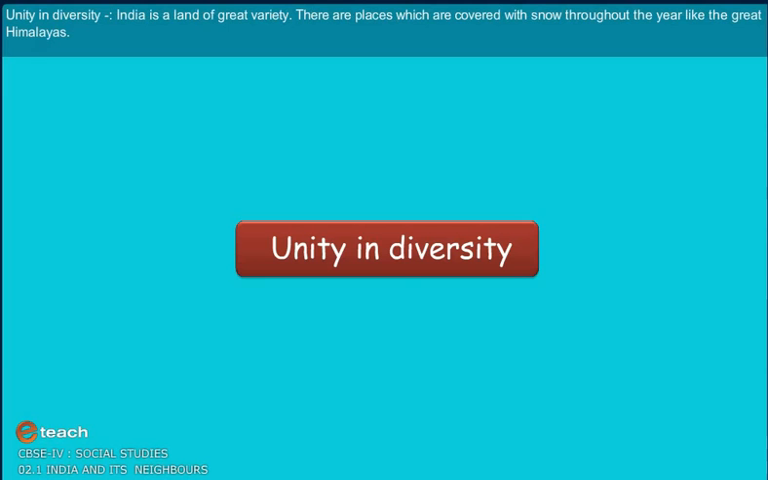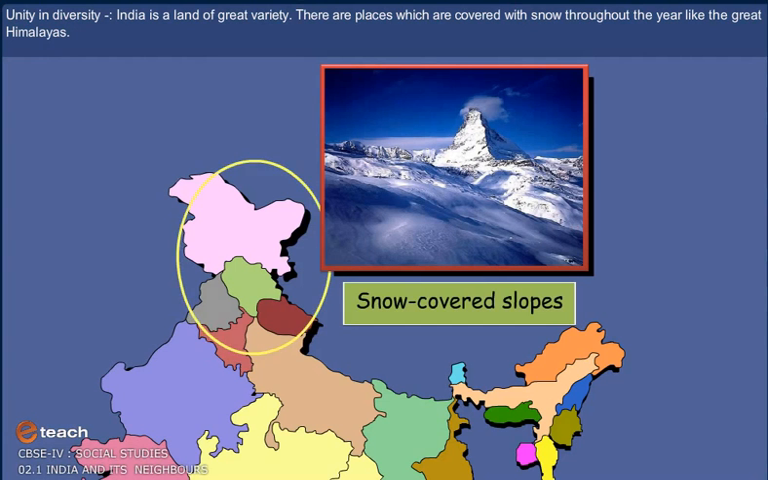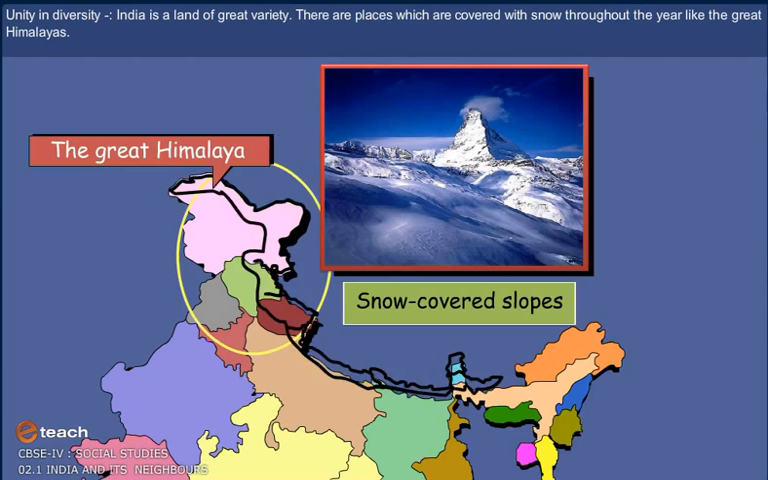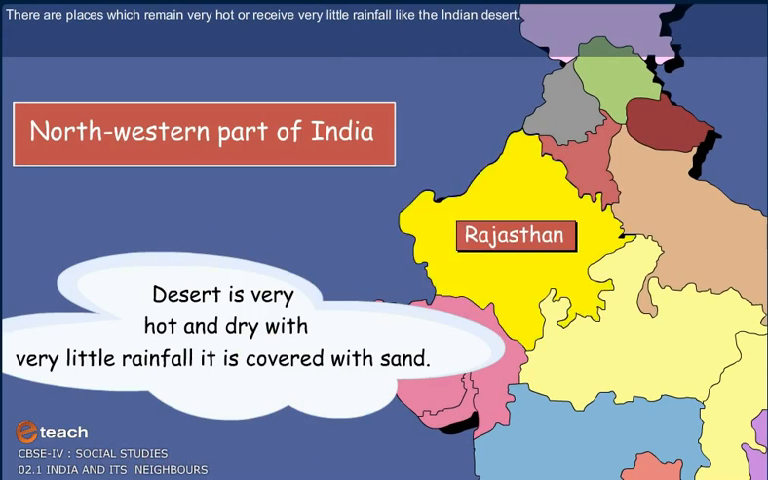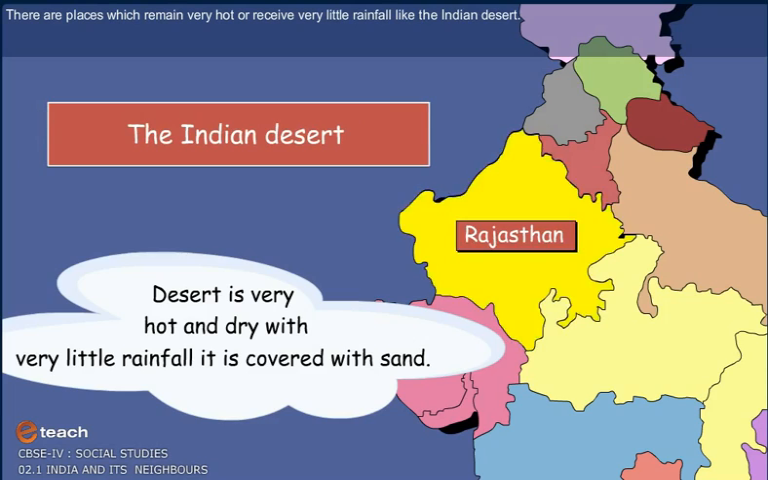Unity in diversity. India is a land of great variety. There are places which are covered with snow throughout the year, like the Great Himalayas. There are places which remain very hot or receive very little rainfall, like the Indian desert.